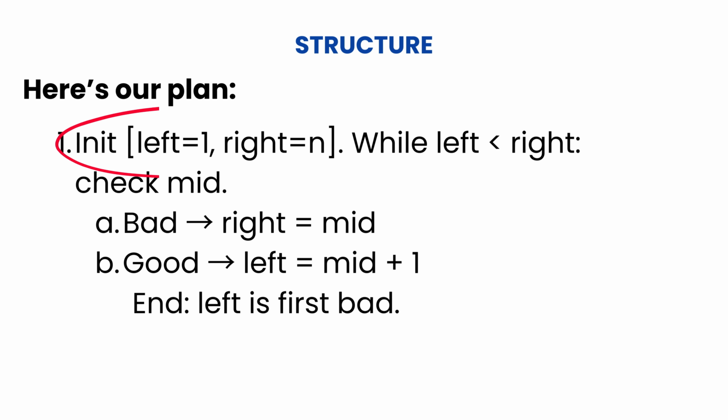Structure. We keep a closed interval from left to right, initialized to 1 and n. While left is less than right, we compute mid. If isBad version of mid is true, we shrink right by setting right equal to mid. Otherwise, we move left past mid by setting left equal to mid plus 1. When the loop ends, left equals right, and that index is the first bad version.